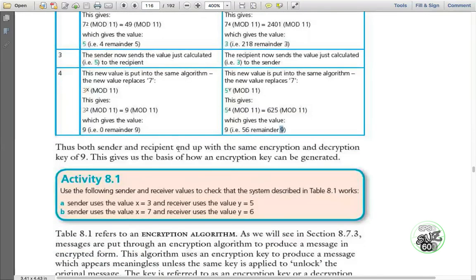So this is the way you can generate the encryption key. Now use the following sender and receiver values to check that the system described in the table works correctly. This is your assignment. Do it at home and find out whether the same encryption key is produced or not.